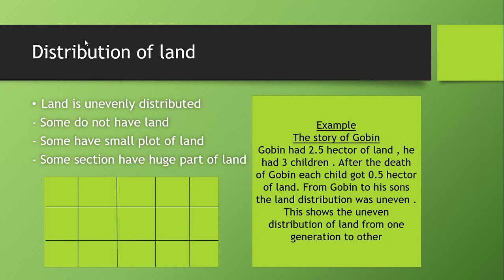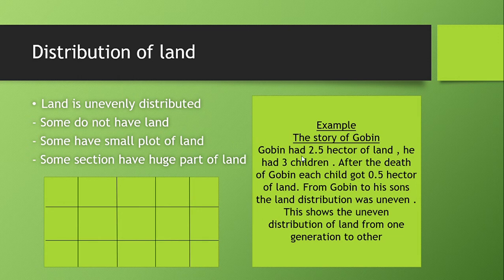And in this video, we are going to discuss the distribution of land between the farmers. Basically, what is the distribution of land between the farmers? Land is unevenly distributed, that is, equal distribution is not given. Some farmers do not have land, some farmers have a small plot of land, and some section of farmers have a huge part of land. So it is unevenly distributed.